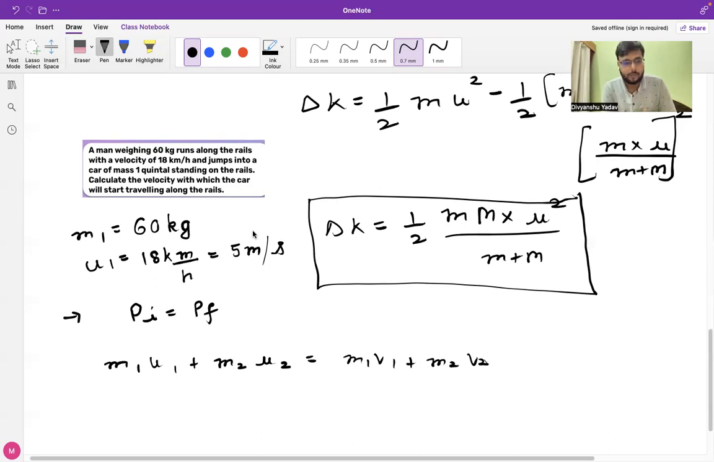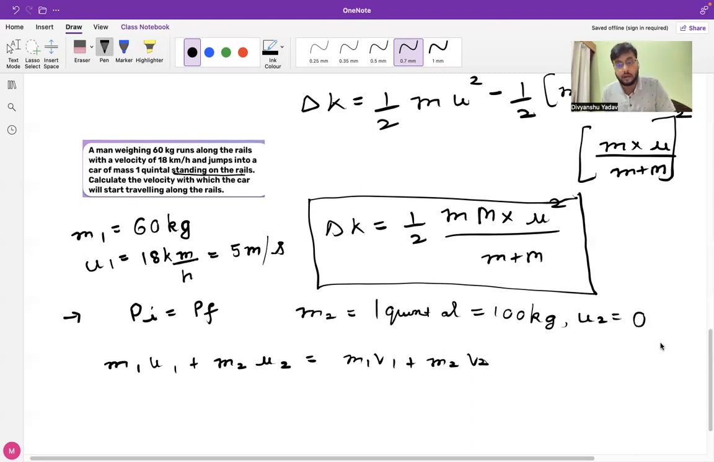Now if I want to find m2, m2 is given in the question as 1 quintal. 1 quintal is equal to 100 kg, we know this. Since it is written in the question that the car is standing on the rails, the value of u2 will be equal to 0, because it is at rest. So we have covered all the terms on the LHS.